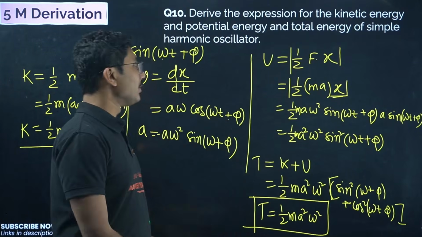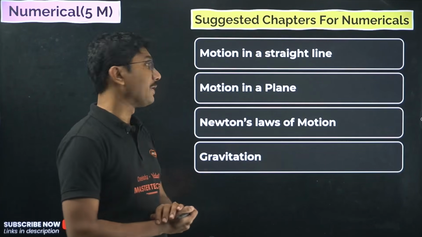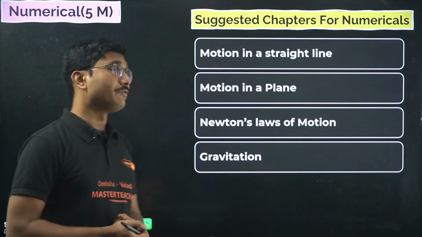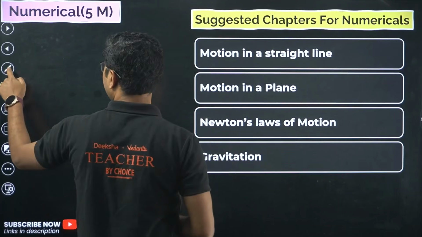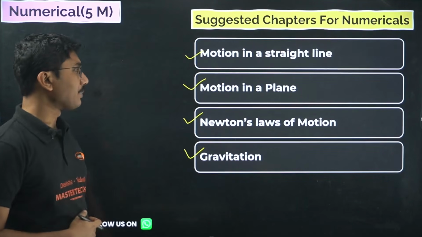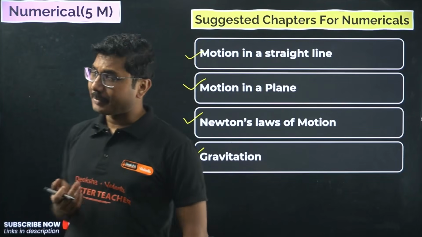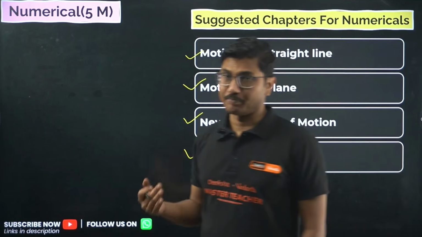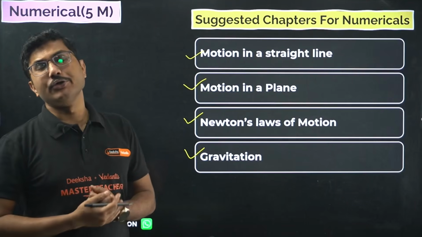Now let's move on to the numerical section. In the numerical section, I suggest you solve numericals at least from these 4 chapters. If you can do more than that, that is very good, but you have to practice motion in a straight line, motion in a plane, then Newton's laws of motion and gravitation. These are the important chapters from where you should practice numericals. Other than that, thermodynamics is another important chapter. From oscillations or waves, there will be one numerical, so you should practice if you get time.